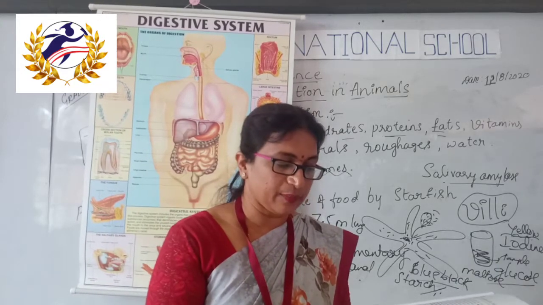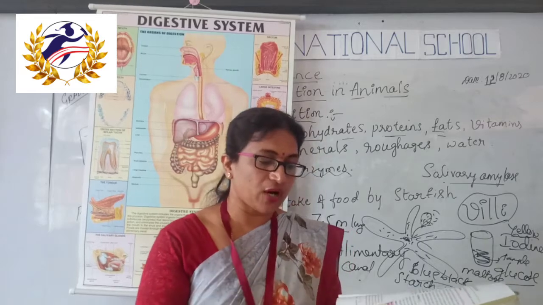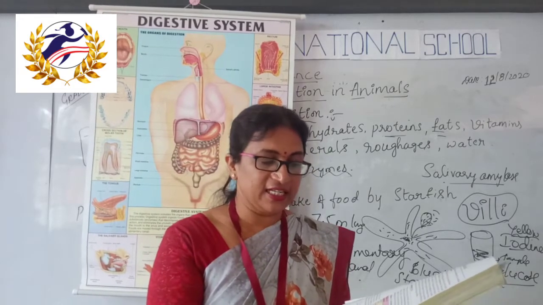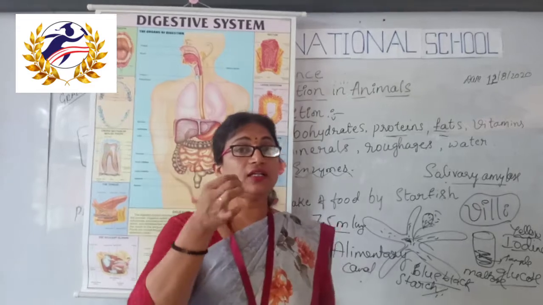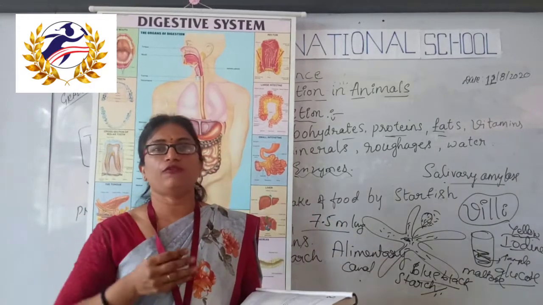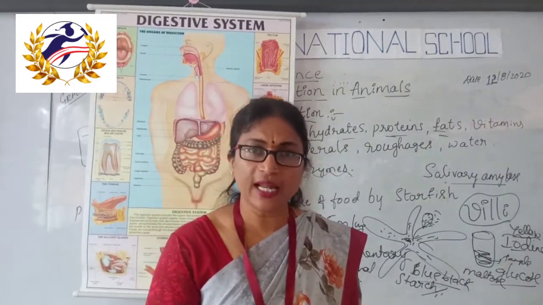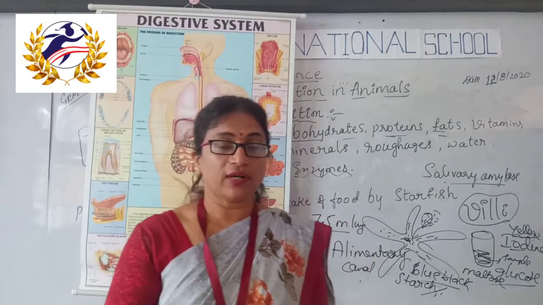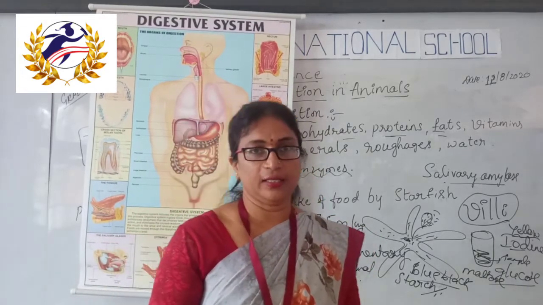They use mechanisms such as scraping, chewing, siphoning, capturing and swallowing, sponging, sucking. These are the different ways of intake of food by different animals. Find that out and complete that table.